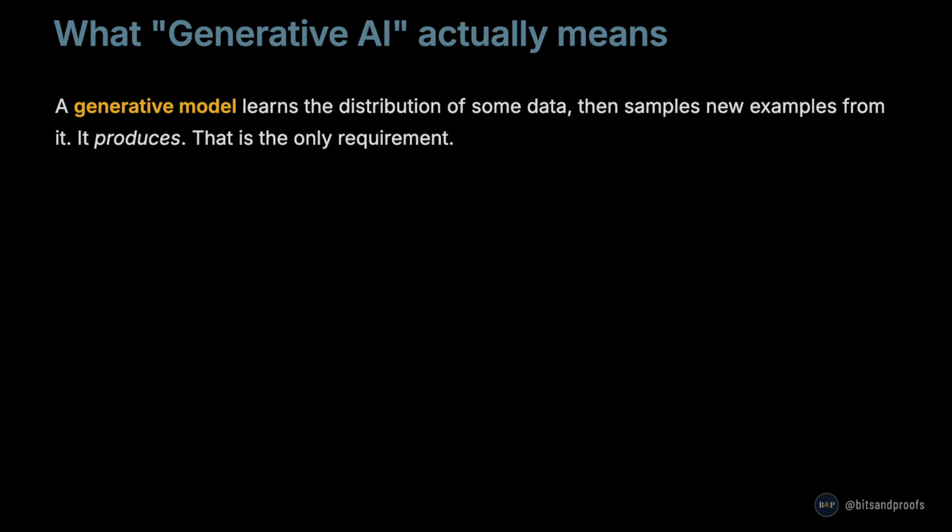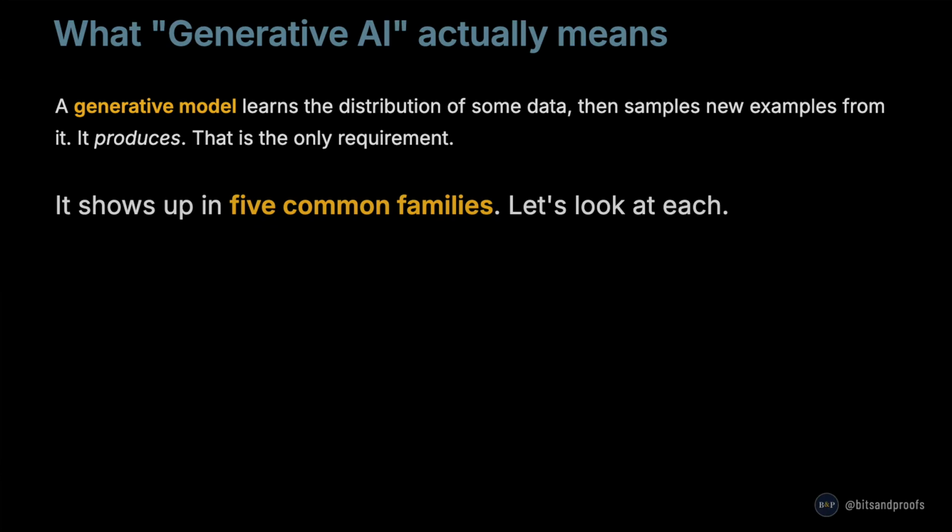What does generative AI actually mean? A generative model learns the distribution of some kind of data and then samples new examples from it. It produces, that is the only requirement. It shows up in 5 common families. Let's look at each one.